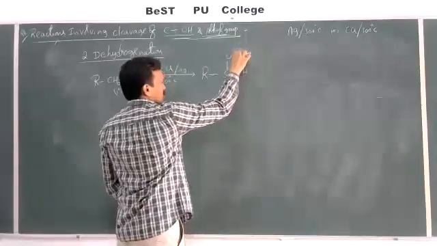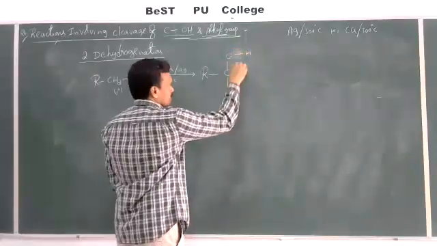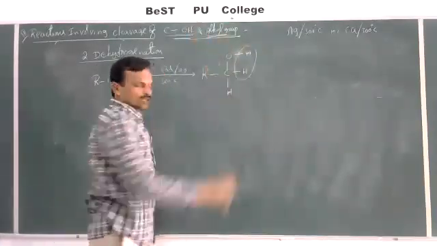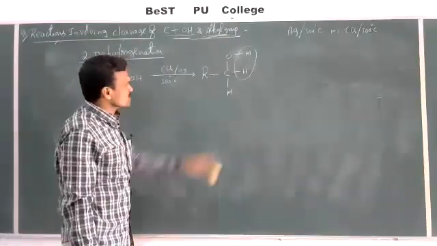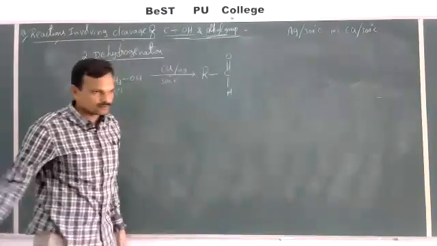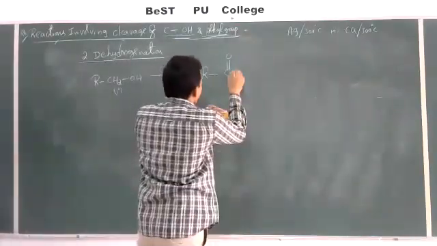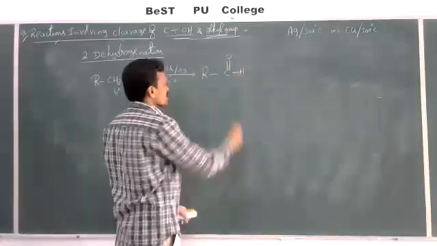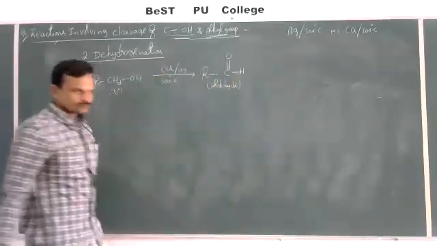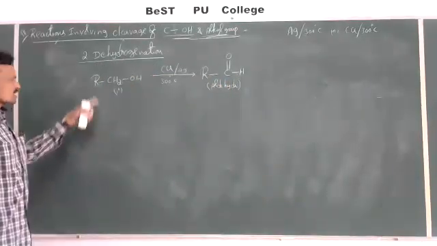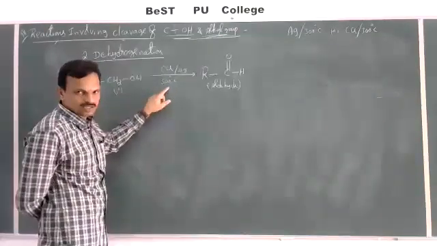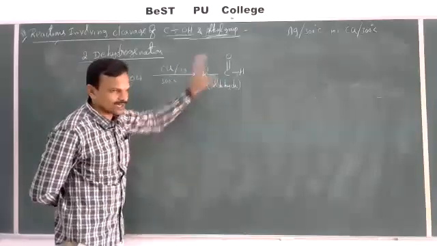OH bond cleavage takes place. CH bond cleavage takes place. That means from this, an H2 molecule gets eliminated. Since an H2 molecule gets eliminated here, a pi bond will be formed between carbon and oxygen. That means what we got here? RCHO. This is nothing but an aldehyde. Dehydrogenation of primary alcohols in the presence of copper or silver at 300 degrees Celsius gives aldehydes.